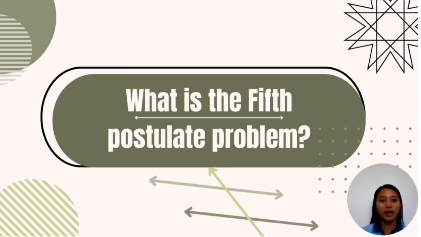For the past 2,000 years, mathematicians were not satisfied with the fifth postulate, leading them to use Euclid's first four postulates in trying to prove it, which was called the fifth postulate problem. Mathematicians didn't succeed in proving the fifth postulate without introducing new postulates, where the concept of parallel lines is different from Euclid's.